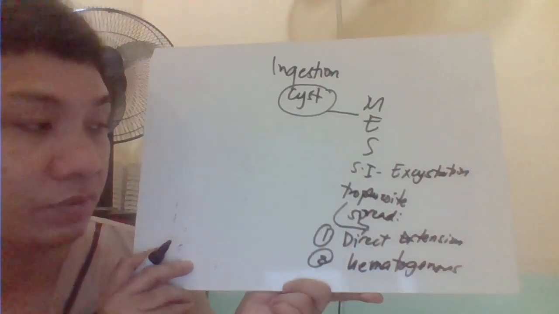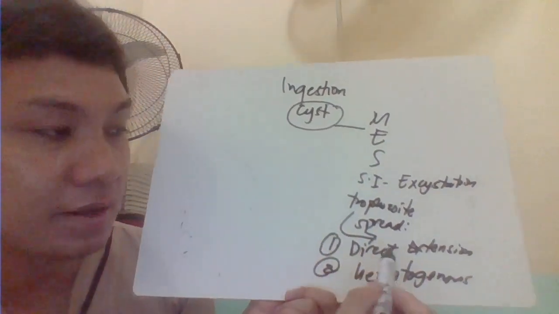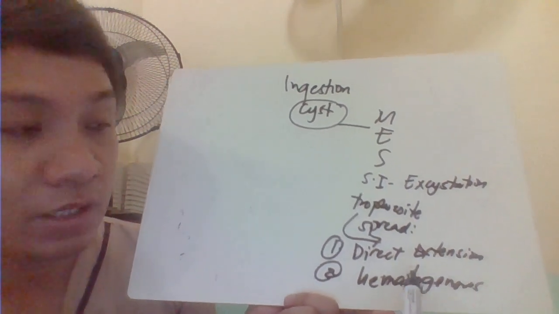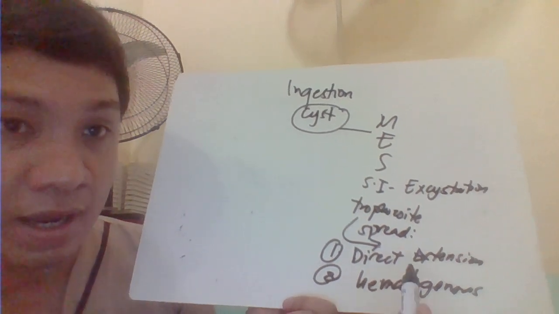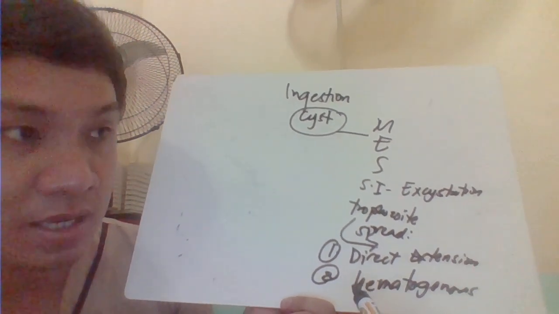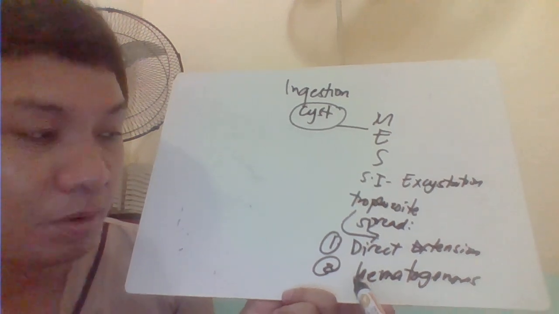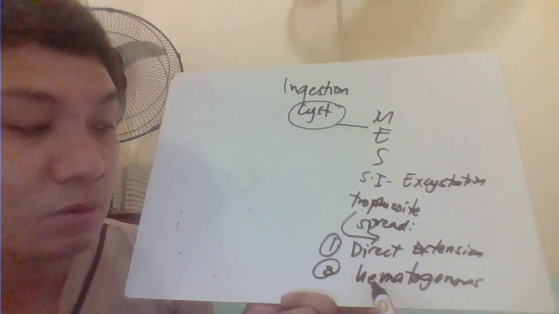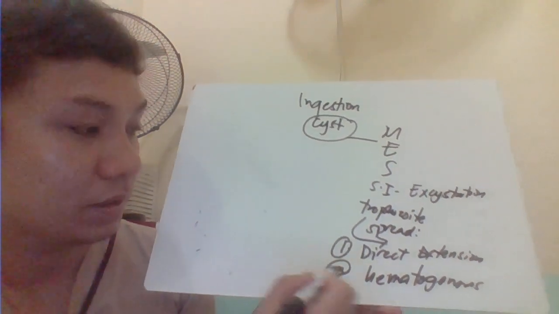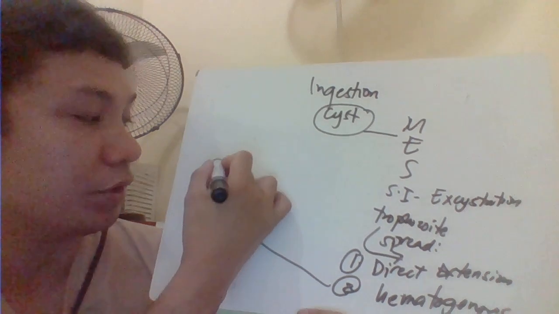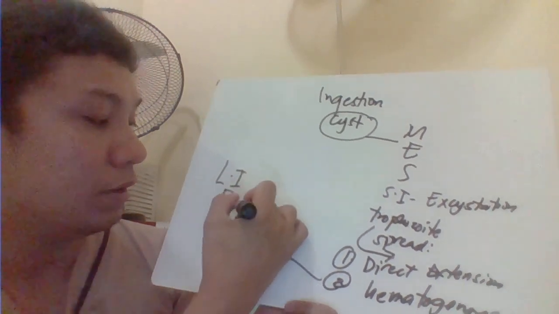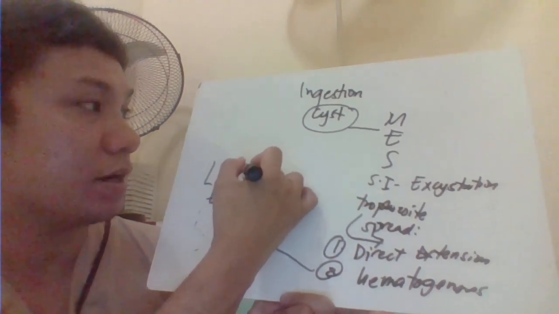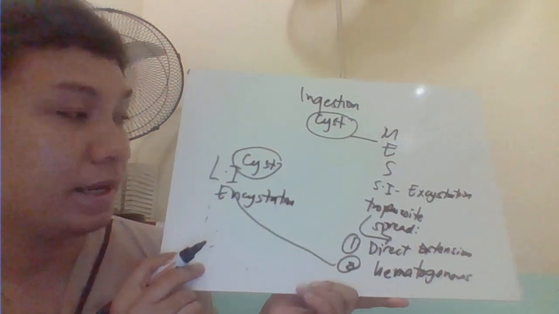Okay, so we have that. The spread here could be by direct extension or hematogenous. In direct extension, it goes to a nearby organ or body part without passing through your blood vessels. But if it enters the blood vessels and goes to your bloodstream and spreads that way, that is hematogenous. After that, your trophozoite goes to your large intestine and undergoes encystation, so it becomes a cyst again.